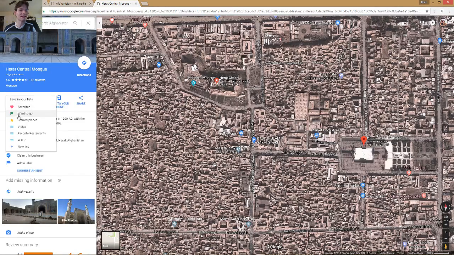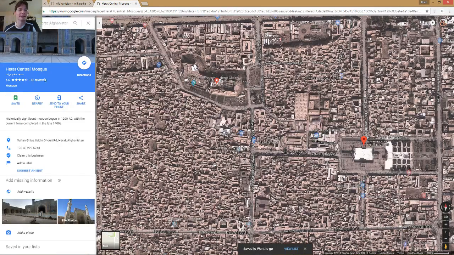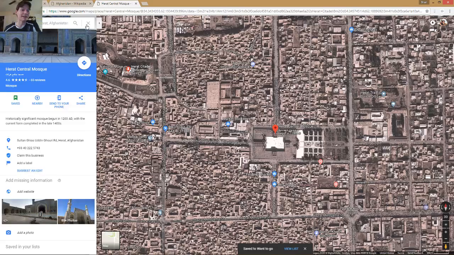In the meantime, I'm going to say, you know what, if I'm in the area, I want to drive by that. I might even want to go see if I can get inside, see if they'll let me. I'm not a Muslim, but hey, maybe they're cool with that. Maybe not.